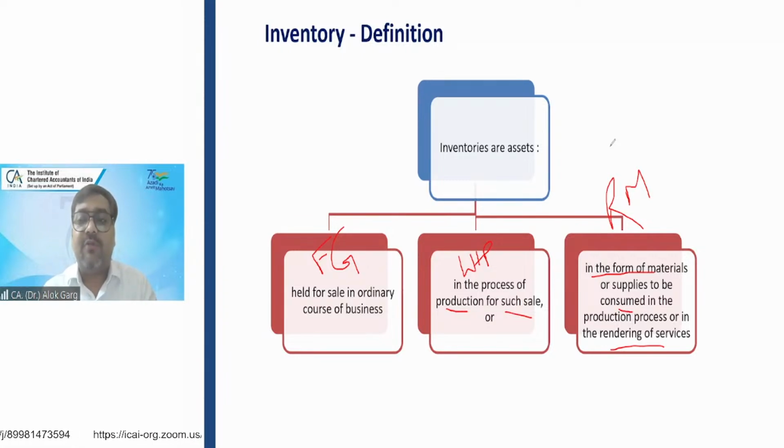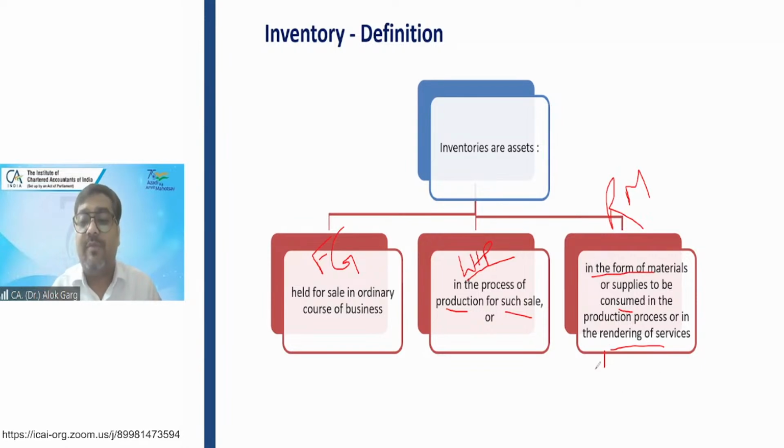While doing production, Maruti needs a lot of spares, consumables, grease, oil, lubricants, right? A lot of these things are also required in the production process. So friends, these small items, these consumables, are also part of the inventory. When Maruti gets all this raw material, it will spend some time in the assembly line, assembling all these items so that it will have the shape of a car. That process is known as work in progress.